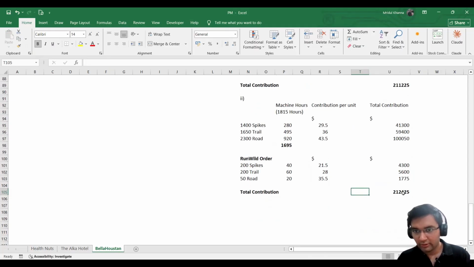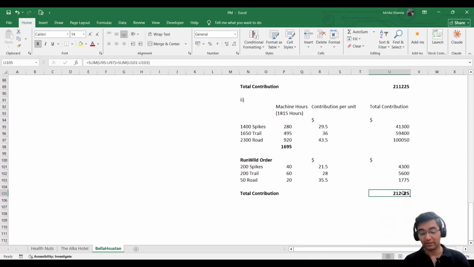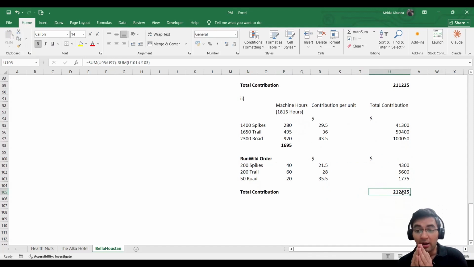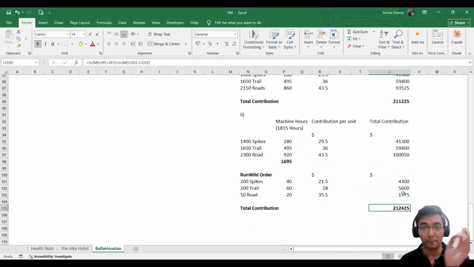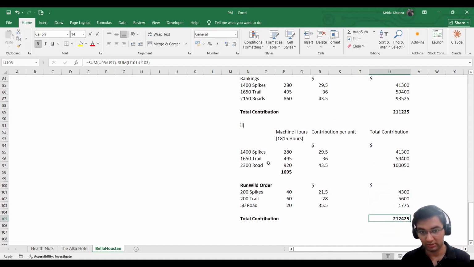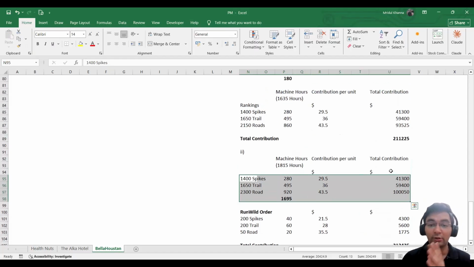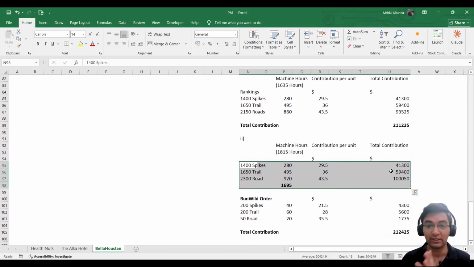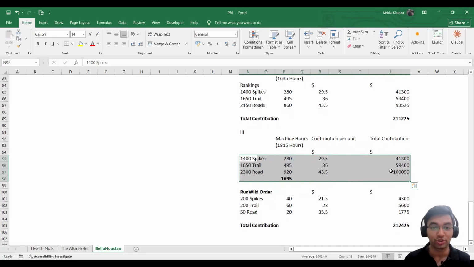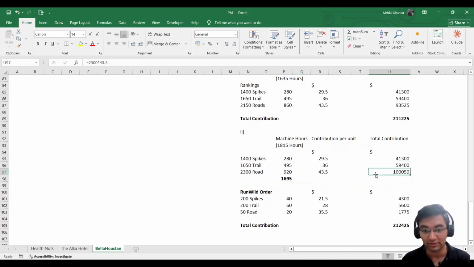Okay. So as you can see, we have earned extra contribution by prioritizing the general market order first. Why? Because it was already told to us in the question that we would be generating higher contribution per unit by selling the products in the general market first.